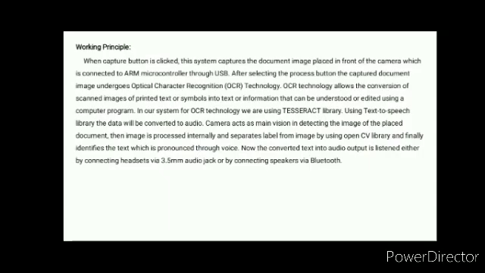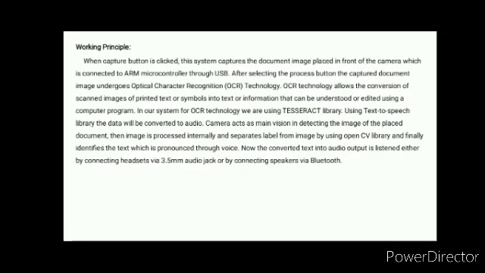After selecting the process button, the captured document image undergoes optical character recognition, OCR technology. OCR technology allows the conversion of scanned images of printed text or symbols into text or information that can be understood or edited using computer programming.